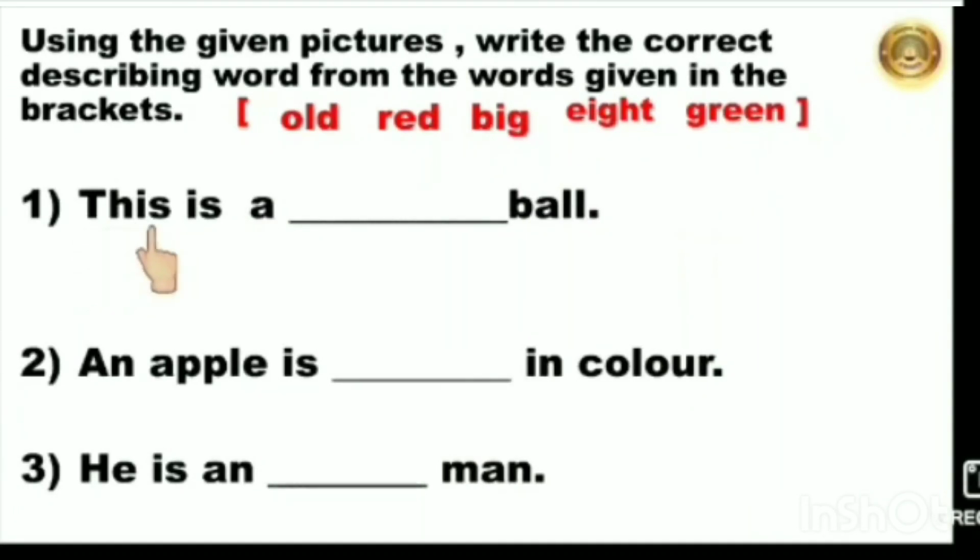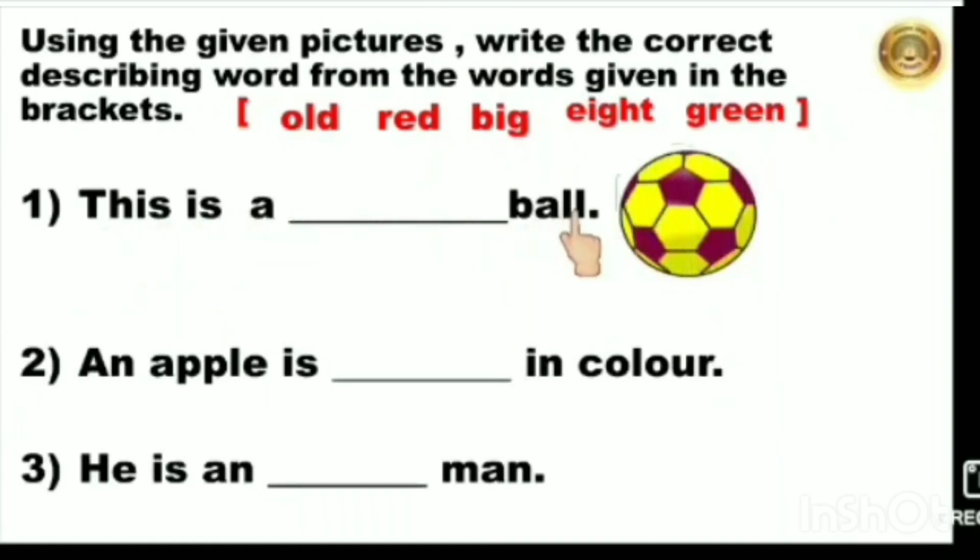First, this is a dash ball. So children, how is the ball? Is the ball old? No. Is the ball red in color? No. Is the ball big? Yes, the ball is big.